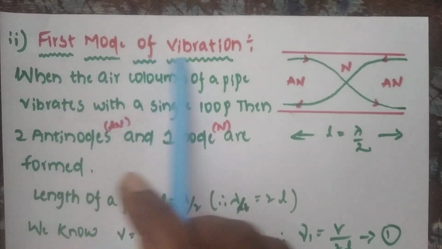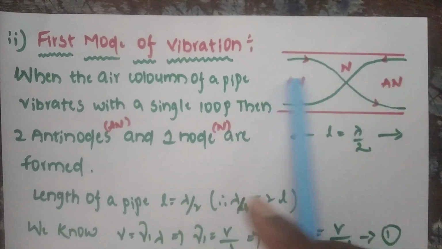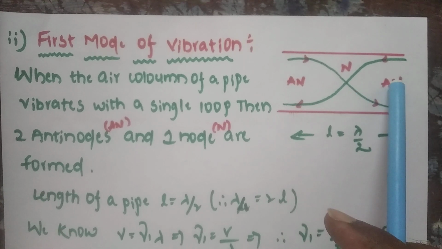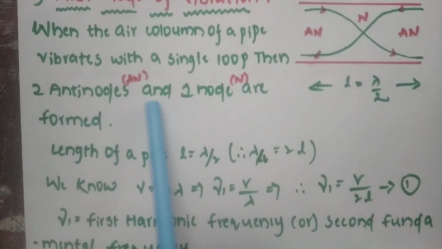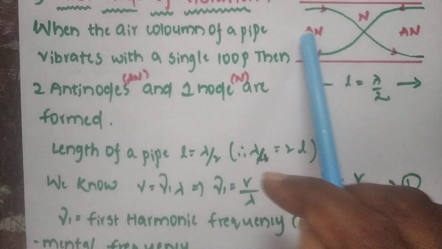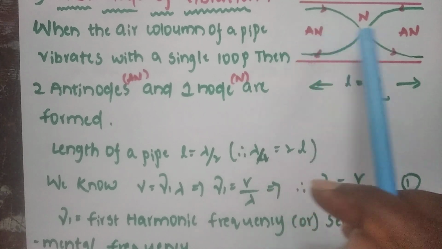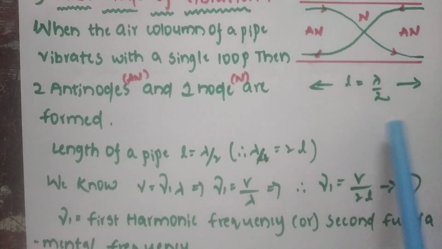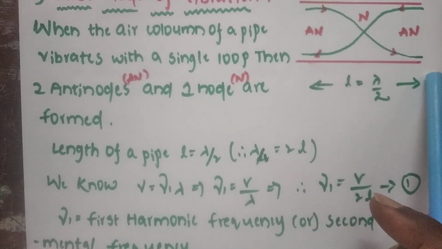First mode of vibration. When the air column of a pipe vibrates with a single loop, one half plus half, that is equal to a single loop, then two antinodes and one node are formed. The distance between any two successive antinodes or any two successive nodes is lambda by 2. So lambda by 2 is the length of the pipe.